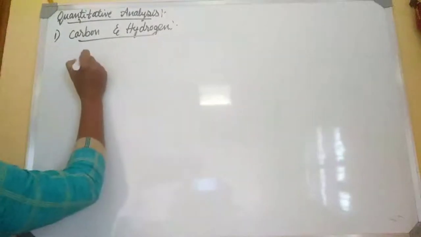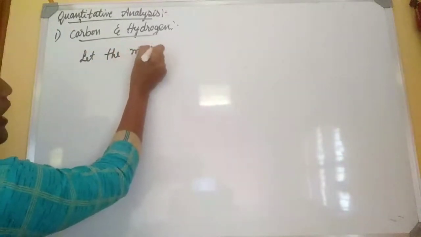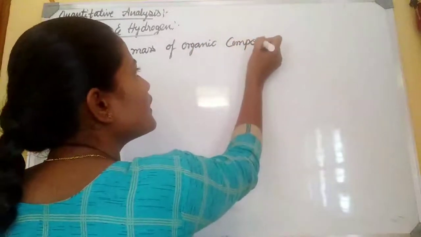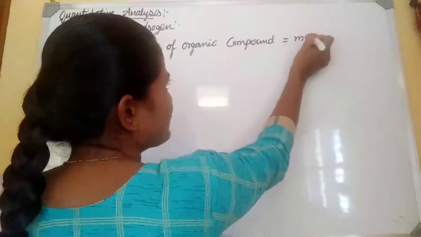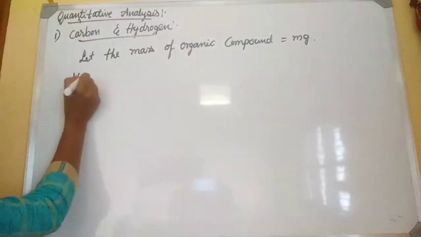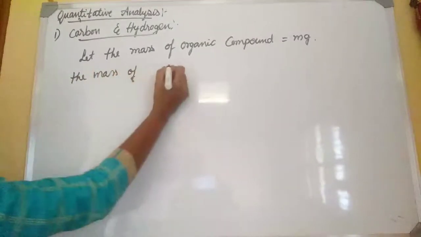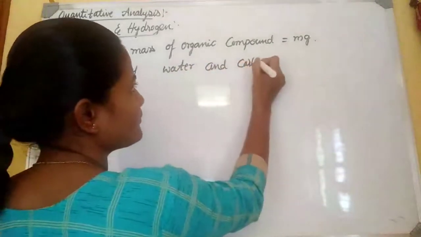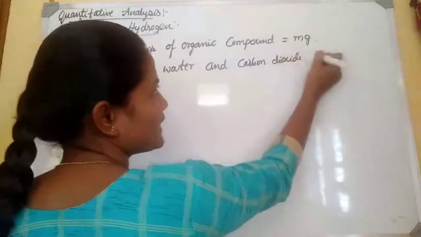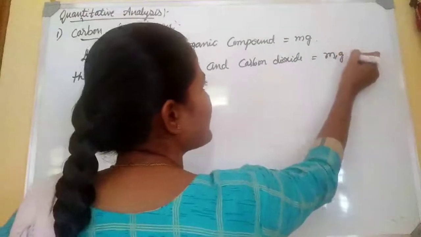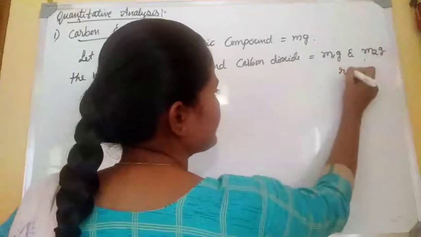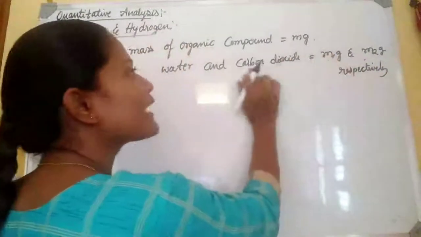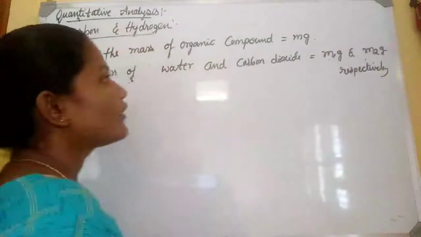Okay. Let the mass of the organic compound be m gram. The mass of water and carbon dioxide formed is m1 gram and m2 gram respectively. That is, water should be m1 gram and carbon dioxide should be m2 gram. Get it? Okay, first we are going to calculate